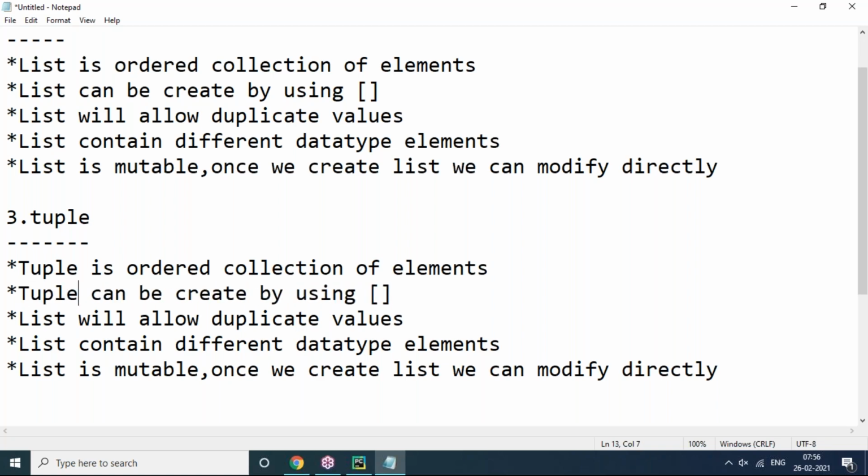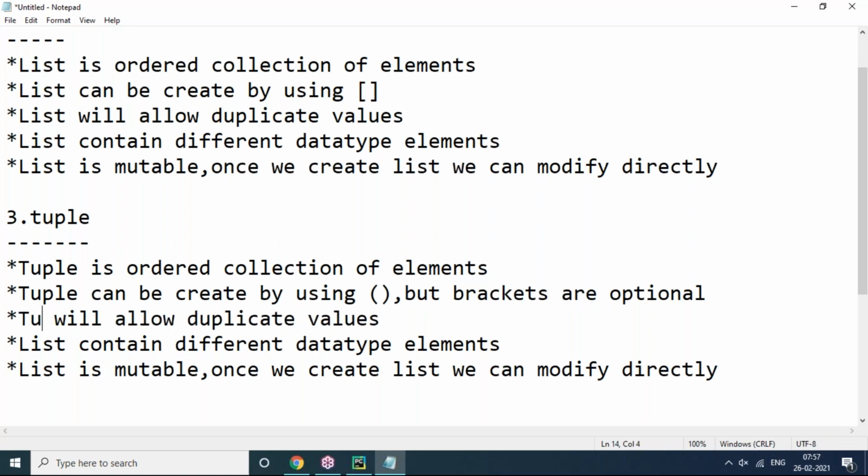Now you can see, this difference you have to observe, sir. Tuple can be created by using round brackets, but brackets are optional here, not compulsory. While creating a tuple, round brackets are optional, sir. Without brackets, any group of elements you are trying to create is by default a tuple only. Generally a tuple is represented by round brackets, but while creating it, these are optional, not compulsory.